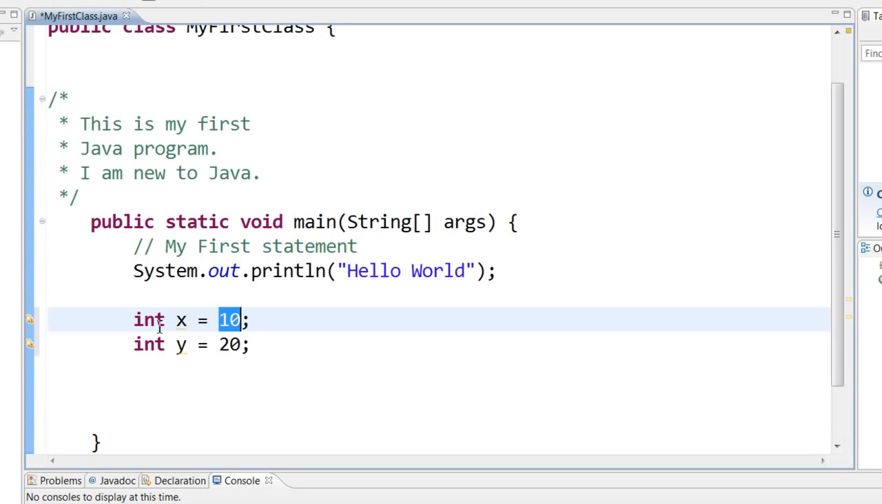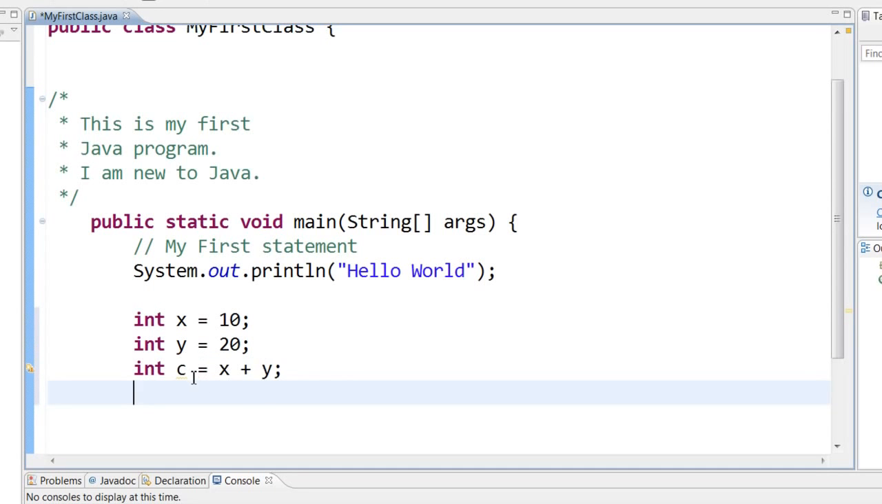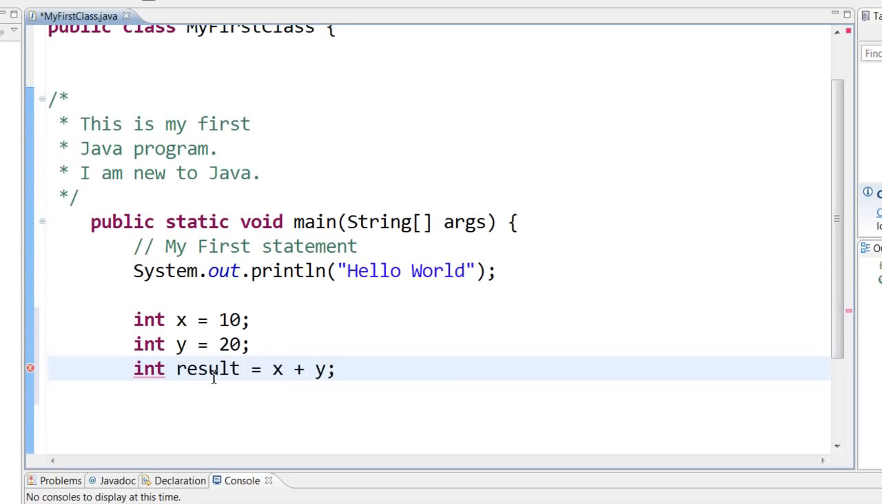But for now, remember, integer data types can hold any whole number. And then we can say something like integer c equal to x plus y. Let's say integer result equal to x plus y. And then we can print result. Now to print result, once again it is system.out.println.